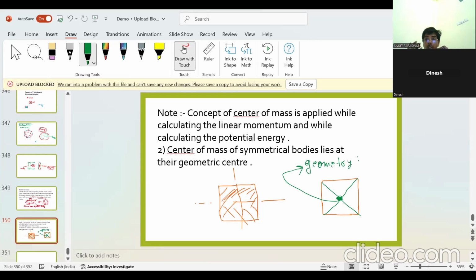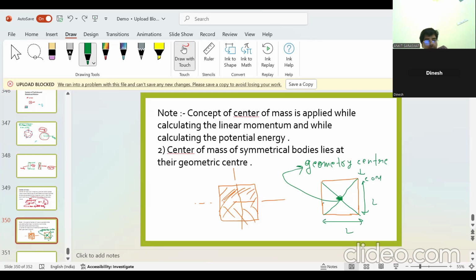This is the way to find the center of mass of a symmetrical body. Clear? This is known as the center of mass. Here, for example, this is L, this is also L. It will be L by 2, comma L by 2.